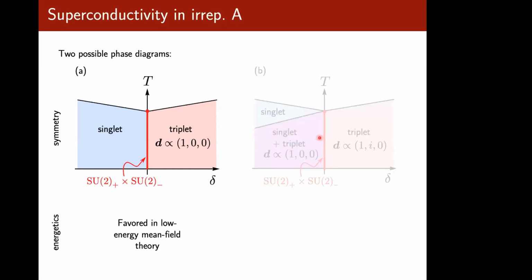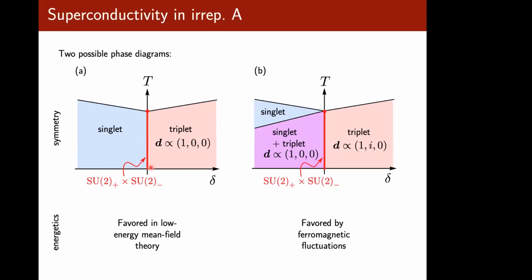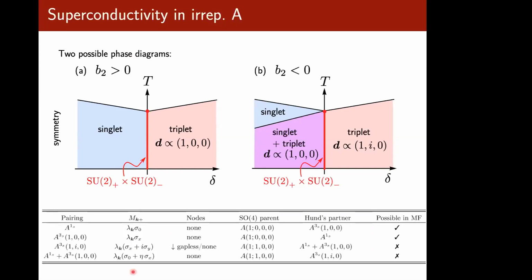If you look at just pure low energy mean field theory, we'll always find that scenario A is favored. However, if we consider strong ferromagnetic fluctuations on top, we can see that scenario B is possible. And a quick comment: all of these states are fully gapped, except for this triplet state for which one spin species can be gapless.